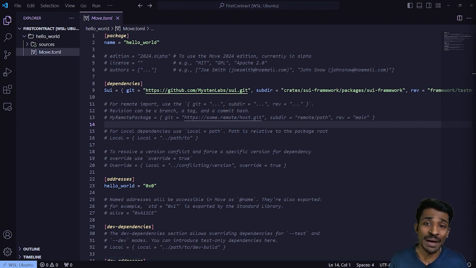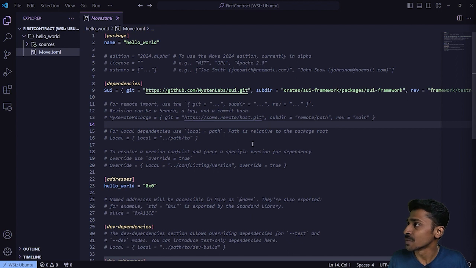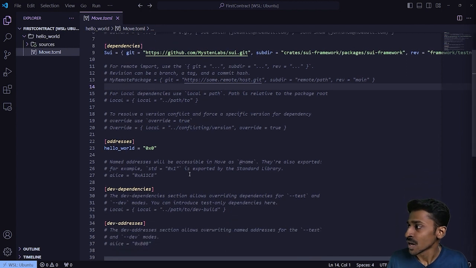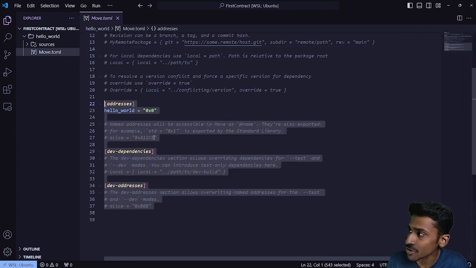The first section is the package section, where it will contain the name and the version of your new package. Then we have the dependencies. Basically, this will represent all of the packages our Move package will depend on. By default, there is only the Sui framework, which is mentioned over here. But as you build more complex smart contracts with a lot of moving parts, there will be a bunch of other dependencies coming in. Then you'll have the addresses section.